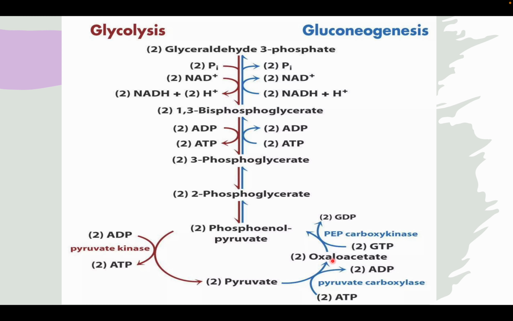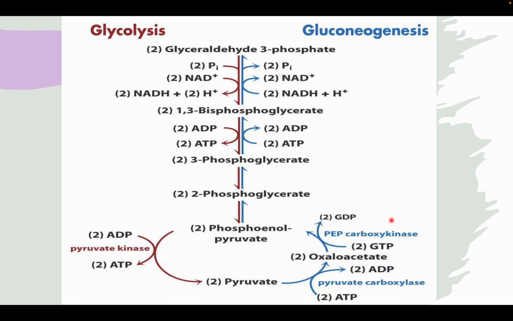So from pyruvate to oxaloacetate, pyruvate carboxylase works, and it converts the pyruvate to oxaloacetate with the use of ATP. And then in another step, oxaloacetate gets converted to phosphoenol pyruvate by the action of GTP, which is another guanine, like adenosine and guanosine triphosphate, which again uses energy.